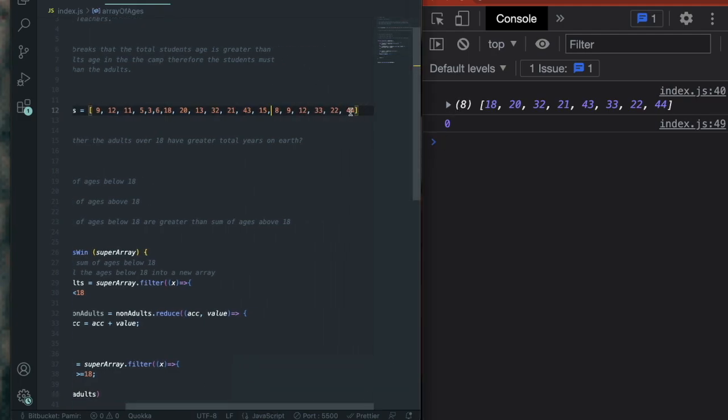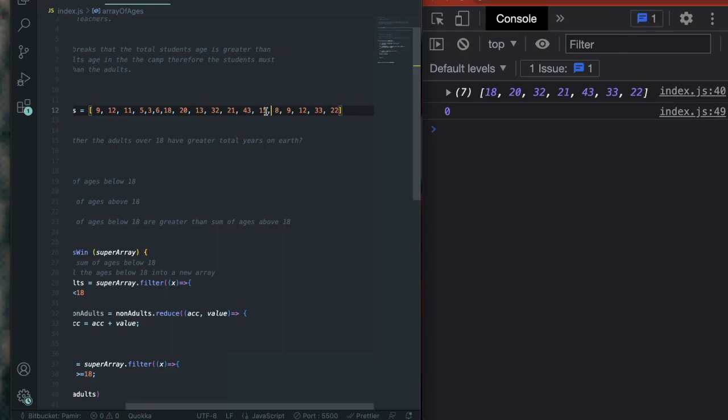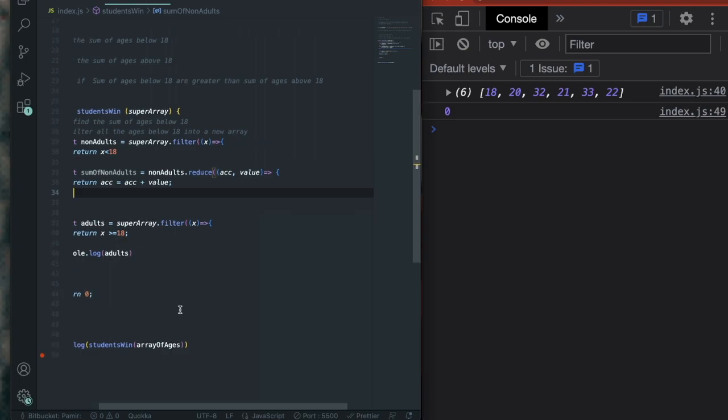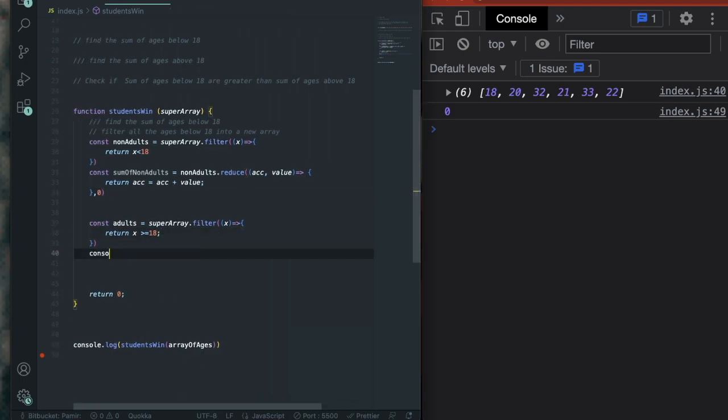Why don't we make it more exciting and get rid of this 44-year-old over here? I want to make it a little bit closer. 44. No, no one above 40. There we go. We have 6 instructors and 11. It's even, that's a lot. But let's see. I don't know, I haven't done the math yet. So we have now an array of adults, and we don't know their total age.